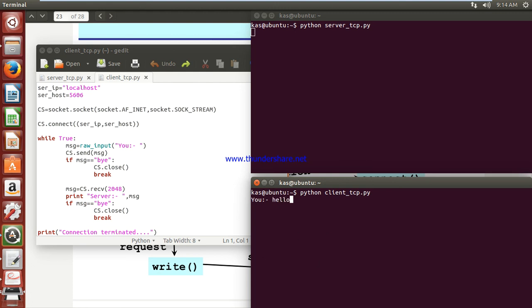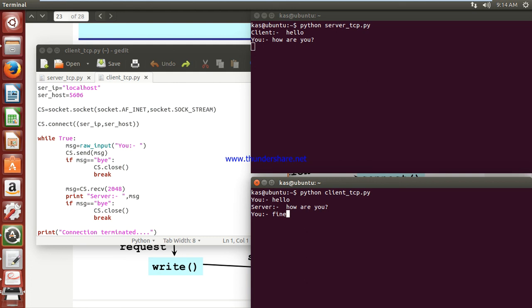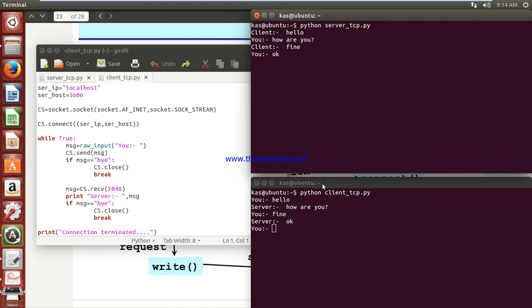I am writing hello. Now that hello will be displayed over here as client saying hello. Now it's the server's turn to write something: how are you? So how are you was received by my receiver, and it says server says this, how are you. Then I am saying fine, and that will be displayed over here also. Then I am supposed to write bye.